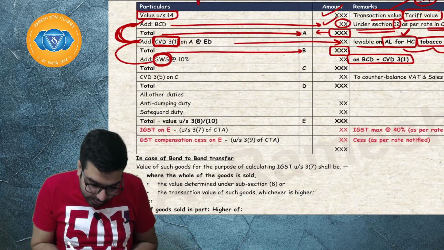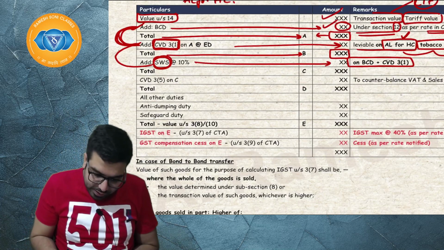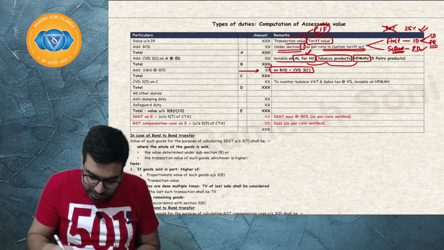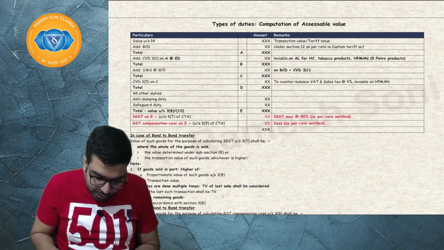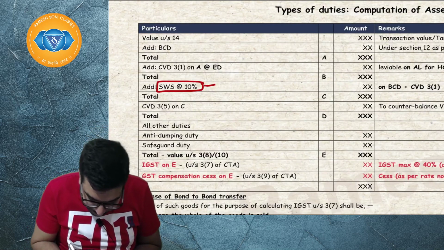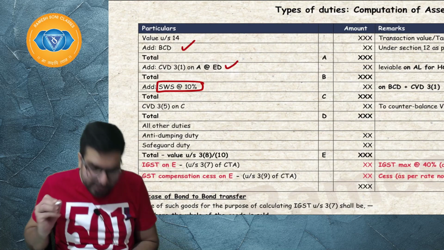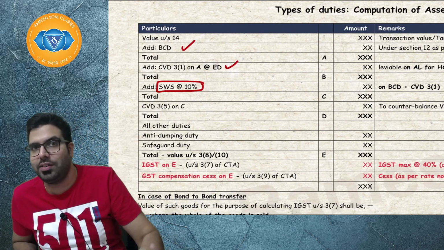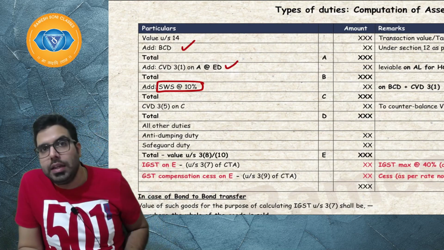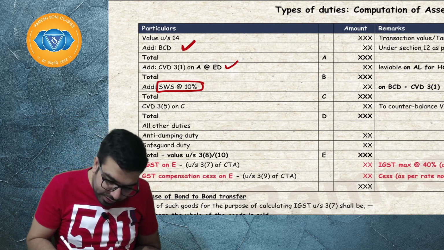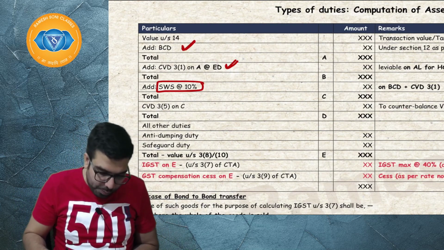Next, once I levy basic custom duty, pay social welfare surcharge, CVD 3.1, pay social welfare surcharge, social welfare surcharge will be levied on which amount, sir? It will be levied on this amount and this amount. Social welfare surcharge is levied at the rate of 10% on basic custom duty and CVD 3.1. I hope everyone is clear.